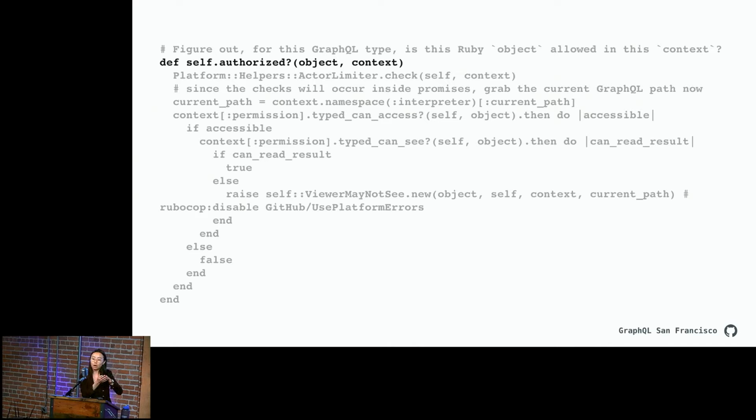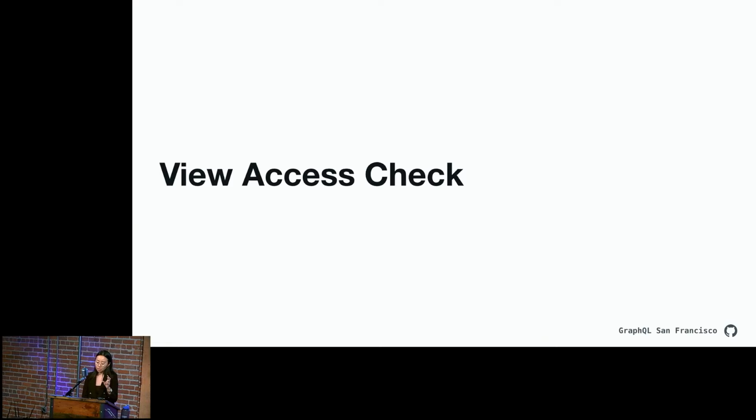And from this call, we shoot off two different calls. The first is typed can access, which isn't super readable because this is literally pulled from our code base, but this is basically an API access check. And then the second bolded line, typed can see, is where we do our viewer access check. So I'll talk about both of those, and let's start from the inside out.